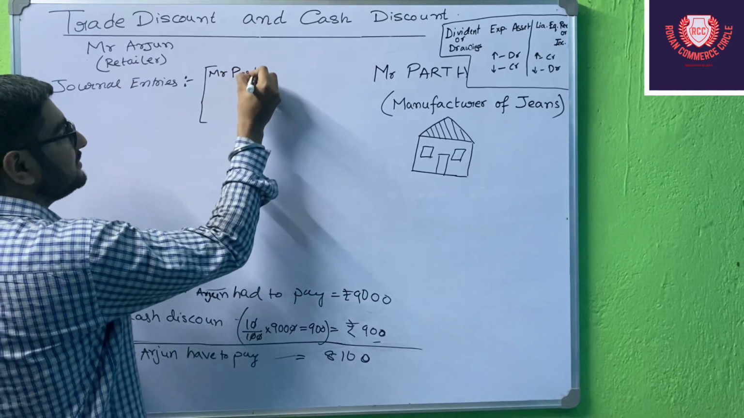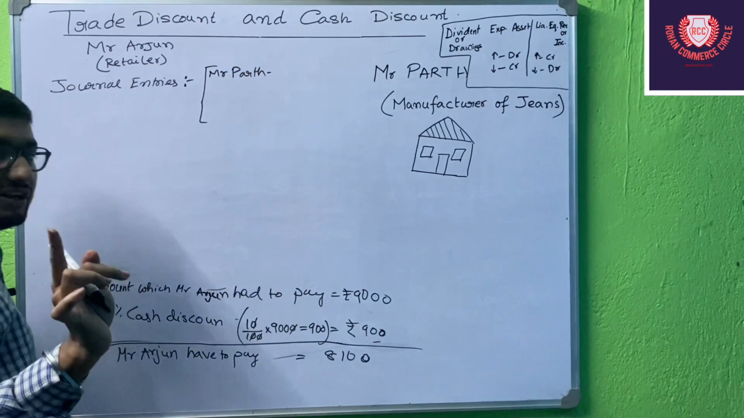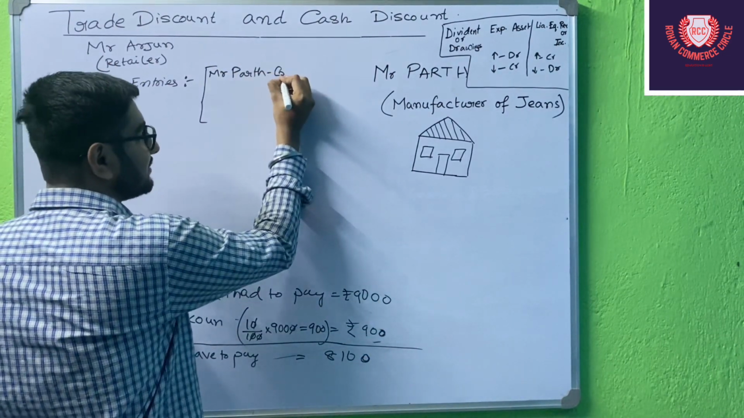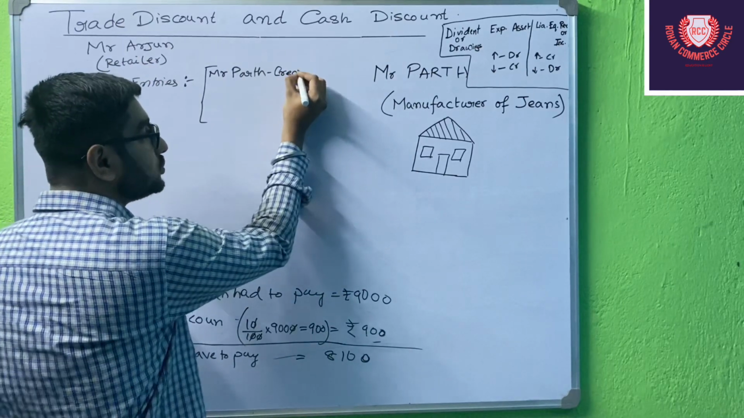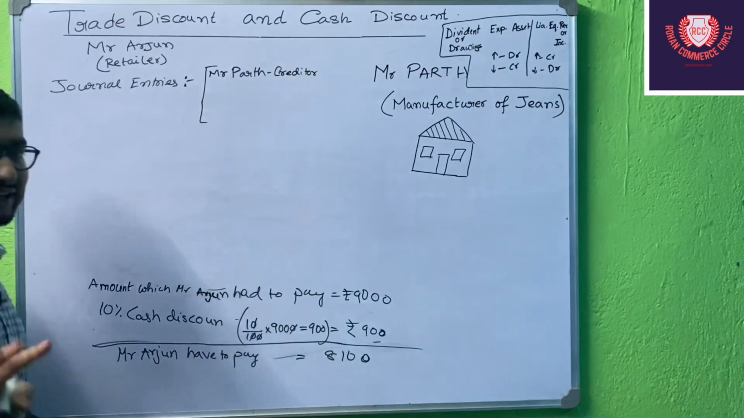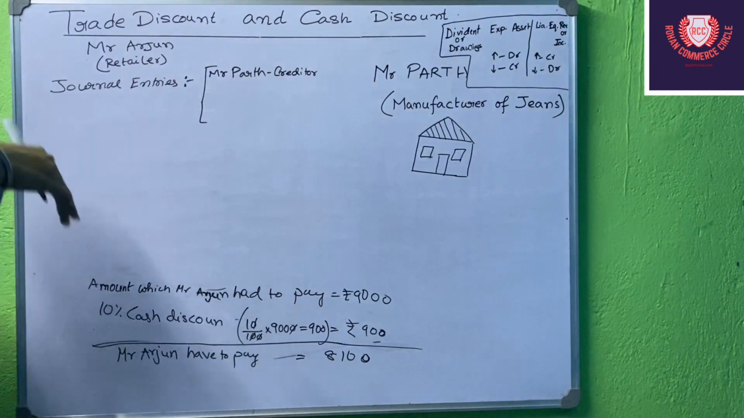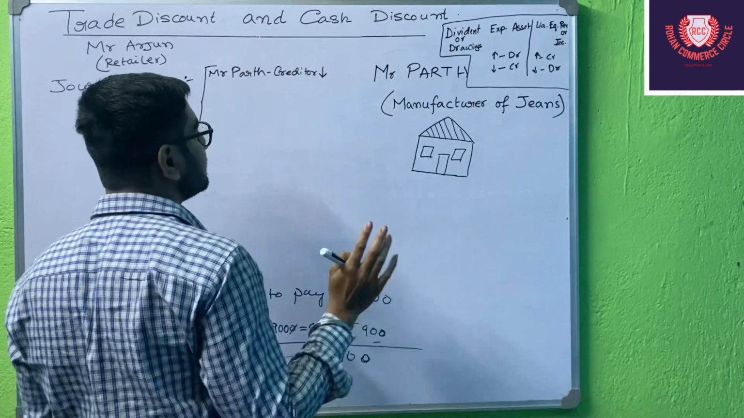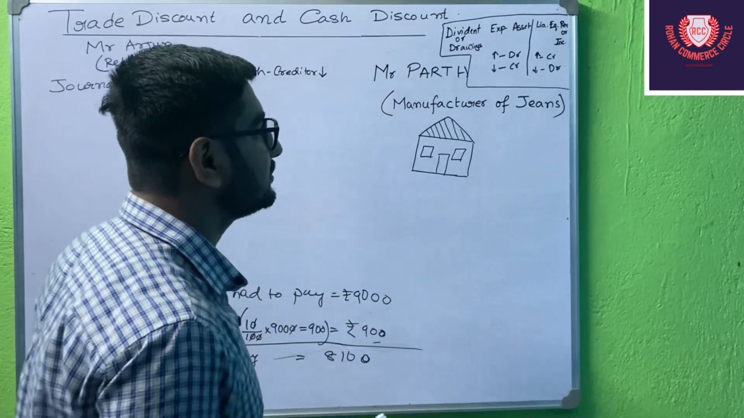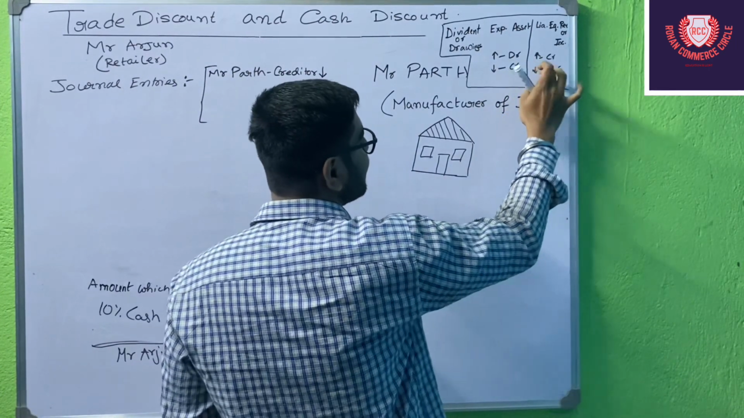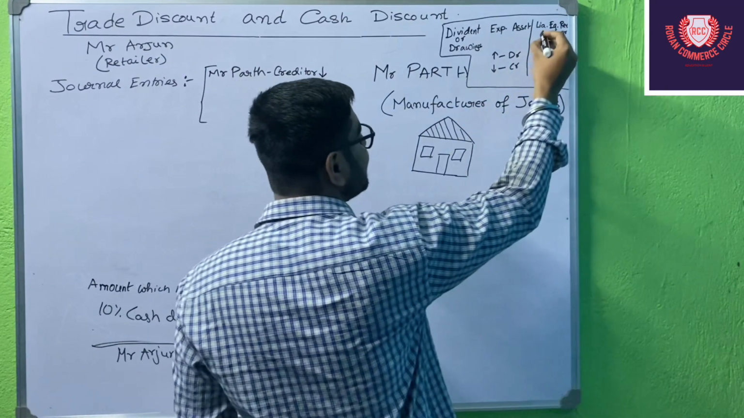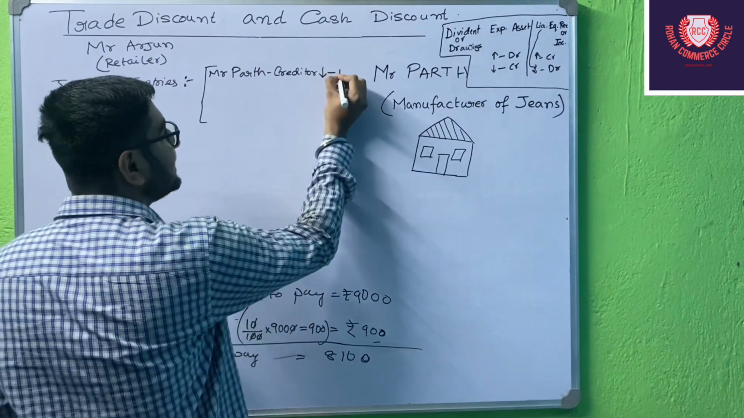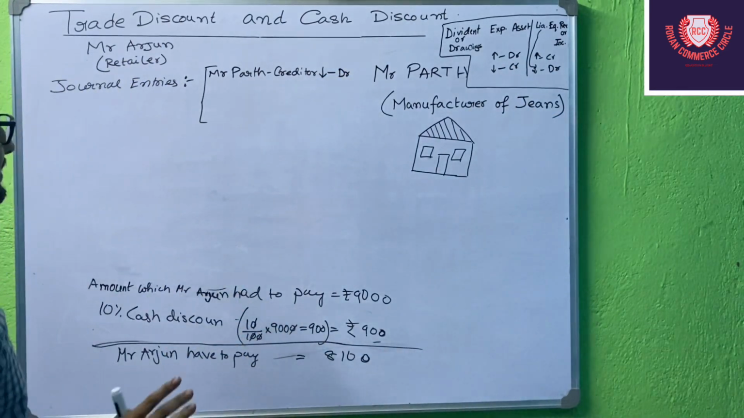Mr. Parth. Who is Mr. Parth? Just pause the video and comment down below. Mr. Parth is our creditor, means the creditor of Mr. Arjun, right? So in this case, Mr. Arjun is paying to Mr. Parth. So Mr. Parth, the creditor, is decreasing. So the liability is decreasing, right? So as the liability decreases, we do debit it. So we are debiting it.